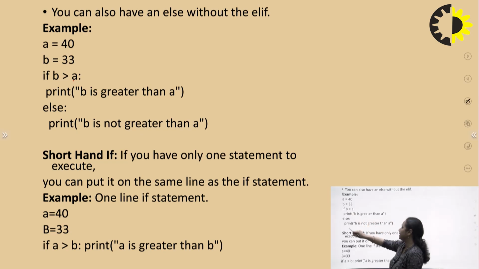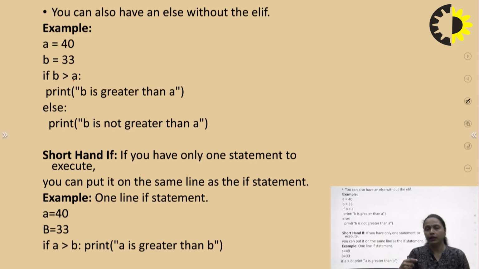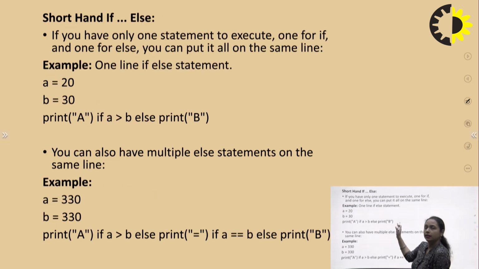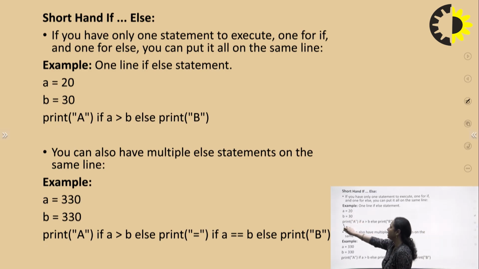Or I can say that in the else part I have only one statement. So for that purpose, there is no need to write multiple statements in Python. I can just combine it in a single statement by writing this print statement over here and the else part also followed by the single line. As you can see here, A is equal to 20, B is equal to 30. So what I have written: print A if A is greater than B, else print B.